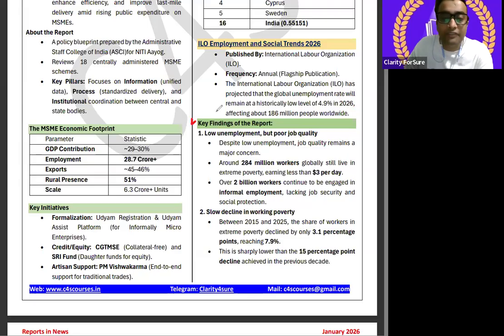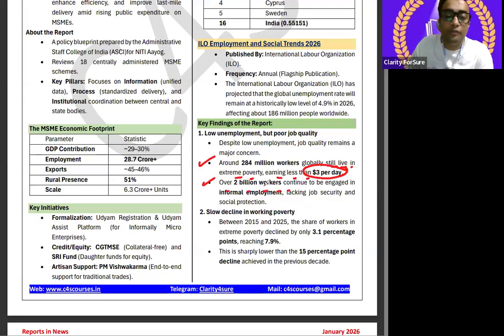Now try to understand the key findings of the report. First is low unemployment but poor job quality. ये तो है कि low unemployment तो है, but quality of job is not that good. Despite the low unemployment, job quality remains a major concern. Around 284 million workers, और आप मार्च में भी जब PLFS रिपोर्ट पढ़ोगे तो ये सारे key points को यूज करके ही PLFS रिपोर्ट भी बनाया जाएगा, right? Around 284 million workers globally still live in extreme poverty. ठीक है, earning less than $3 per day, which is very much less.